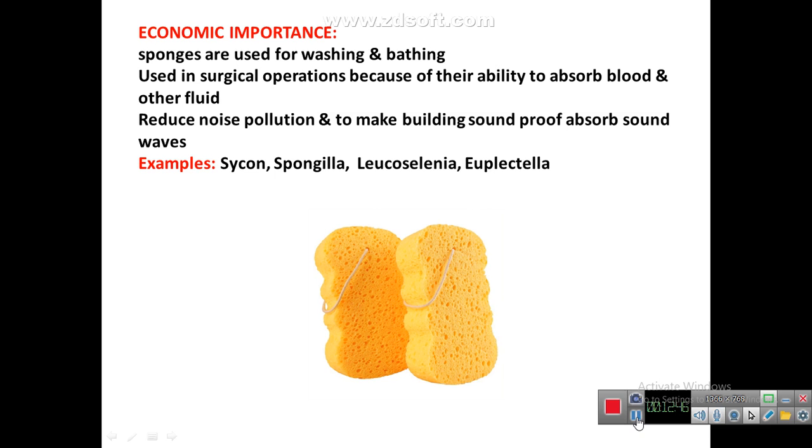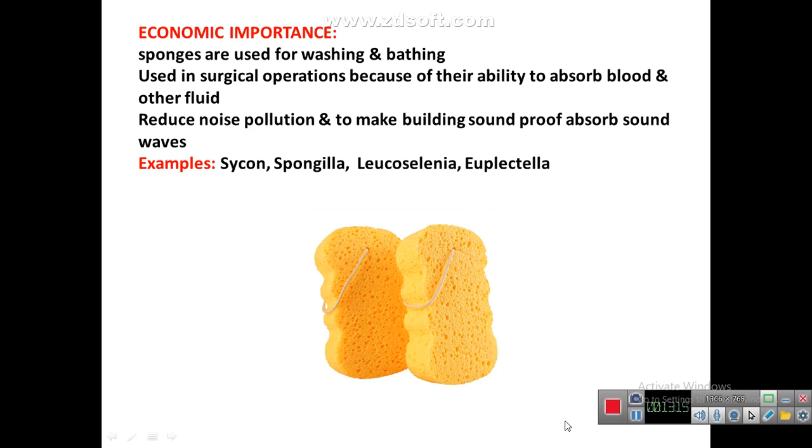Economic importance of phylum Porifera. The sponges are used for washing and bathing purposes, and this is the image of the sponge that is used for this purpose. Also because of their ability to absorb, they are used in surgical operations to absorb blood and other fluid. It also helps to reduce noise pollution and to make buildings soundproof because of its capability to absorb sound waves.